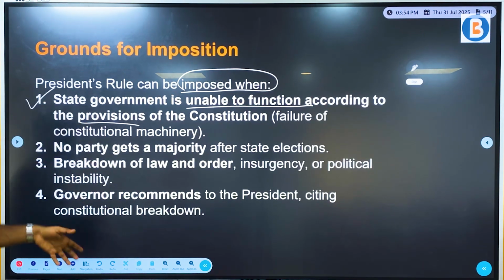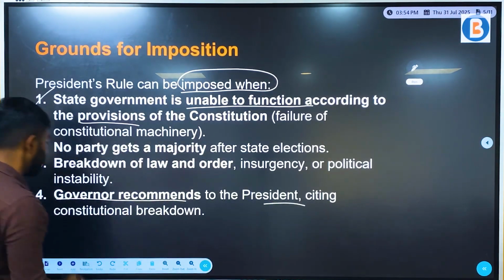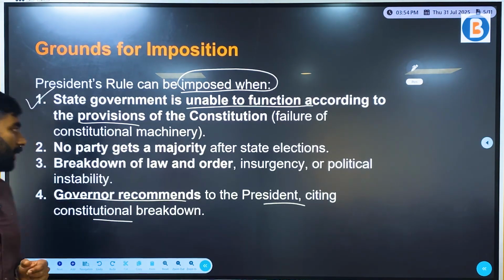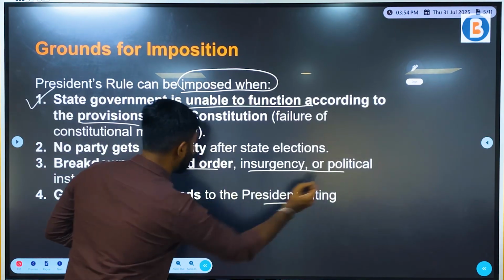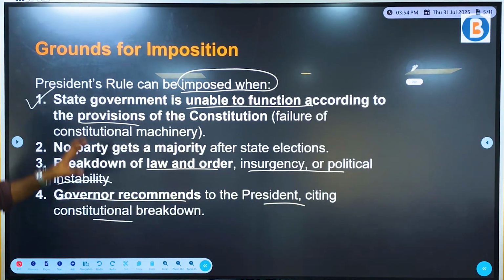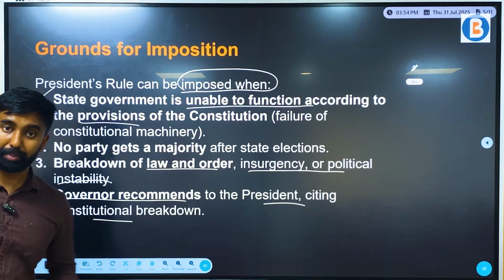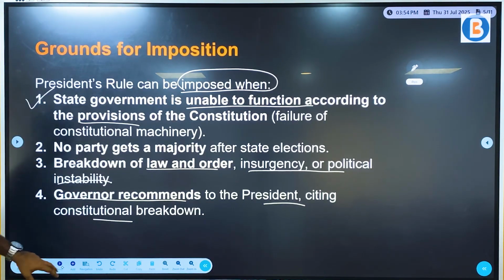There are other reasons as well, such as when the governor recommends to the President citing constitutional breakdown, and what happened in Manipur is pretty much the same thing. Of course, breakdown of law and order, insurgency and political instability are all the contributing factors as to why President's rule was imposed in the Manipur region. So now I hope the grounds of imposition are very clear.